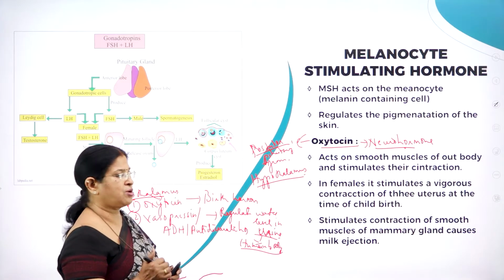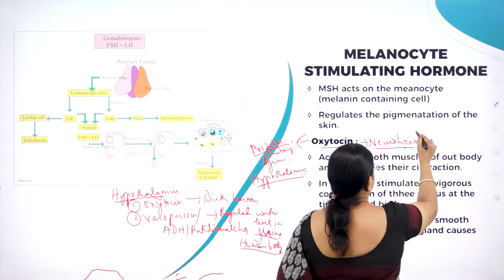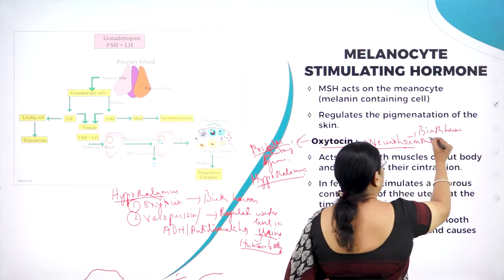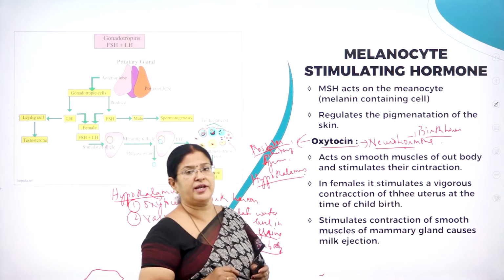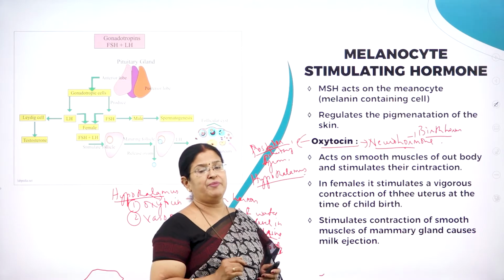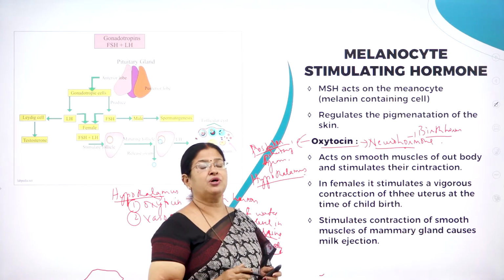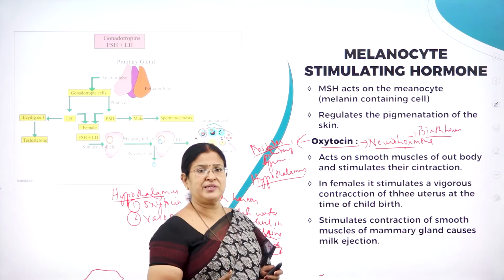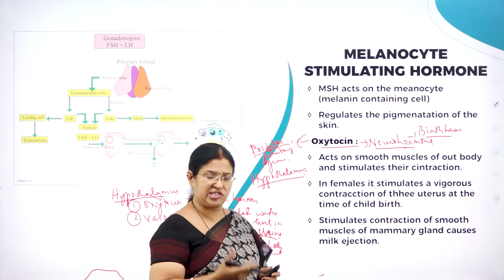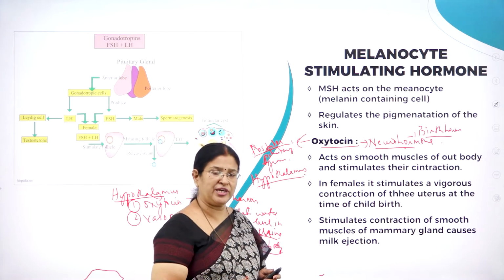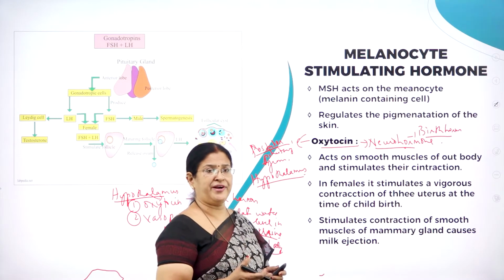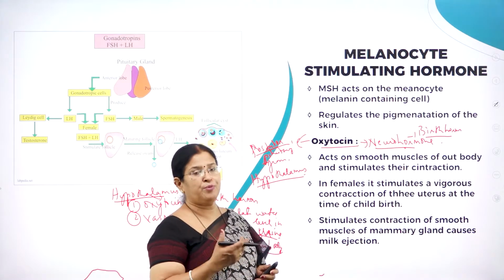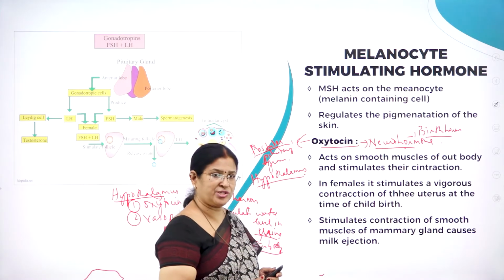Oxytocin, as I said, is called the birth hormone. Why is it called the birth hormone? Particularly, it helps females during childbirth. During the time of childbirth, after the female completes her pregnancy or gestation period and is about to deliver the baby, the hypothalamus will stimulate the posterior pituitary to release oxytocin.